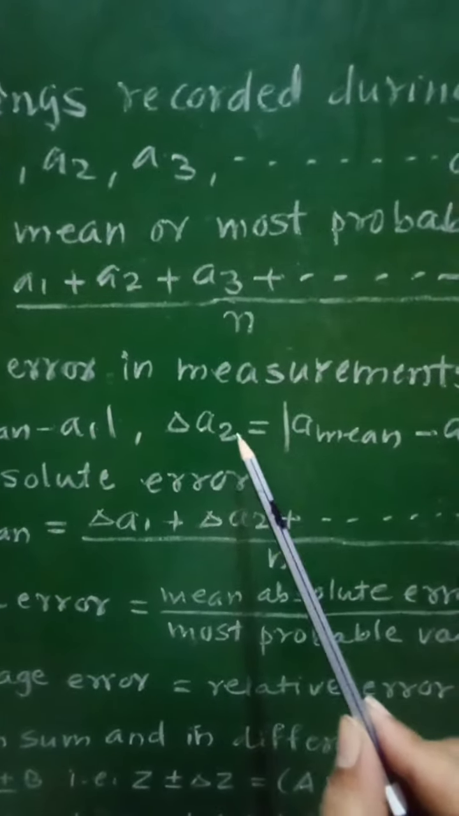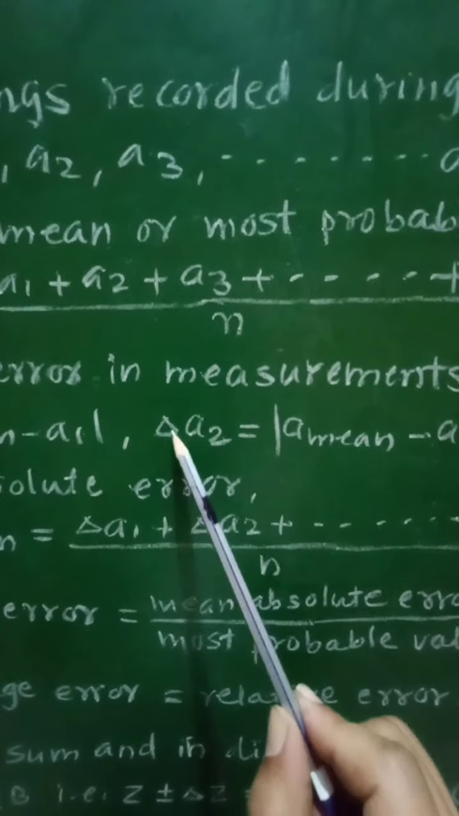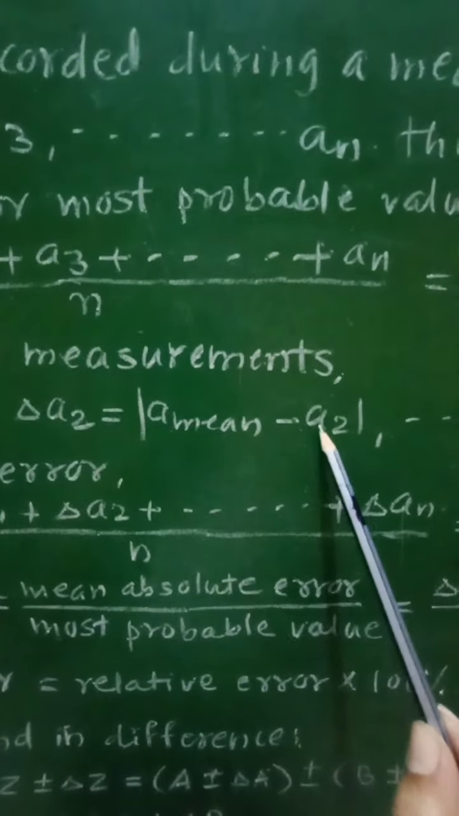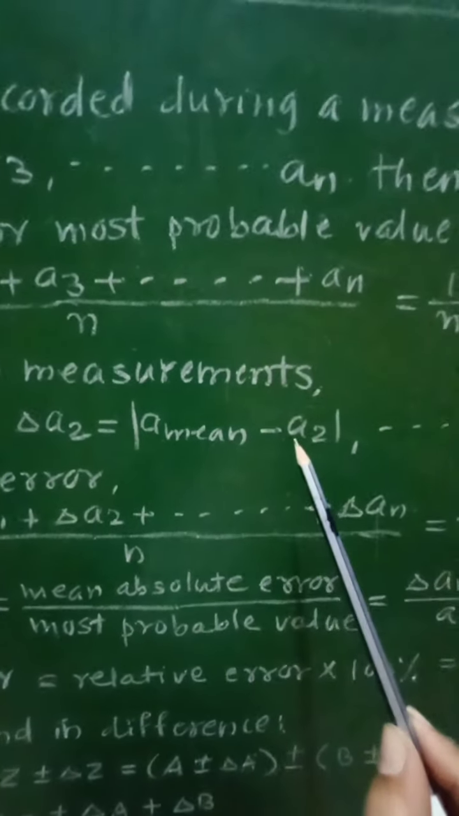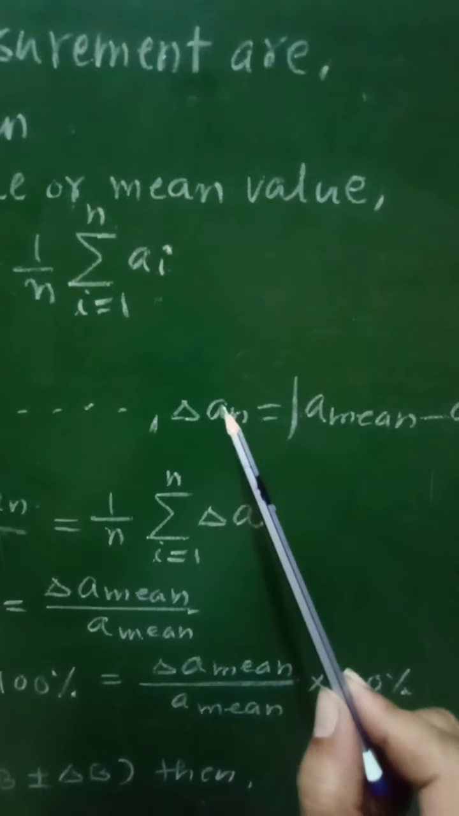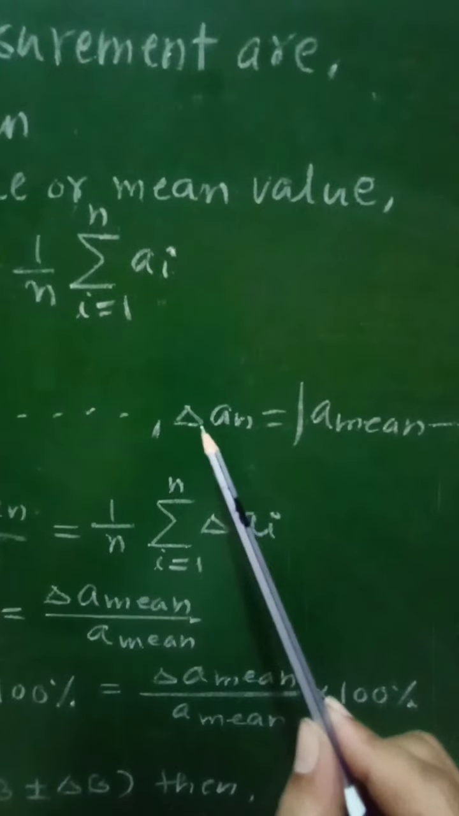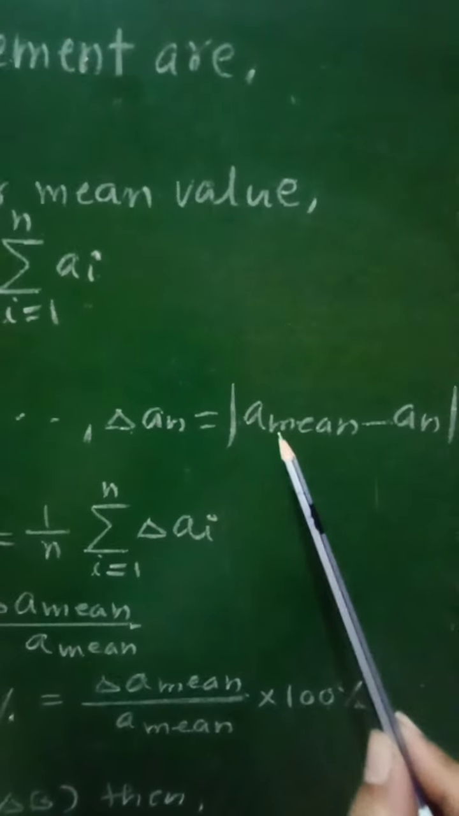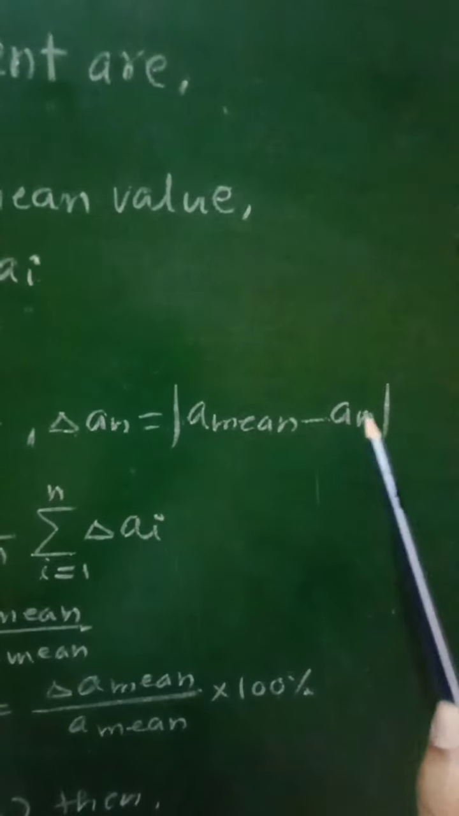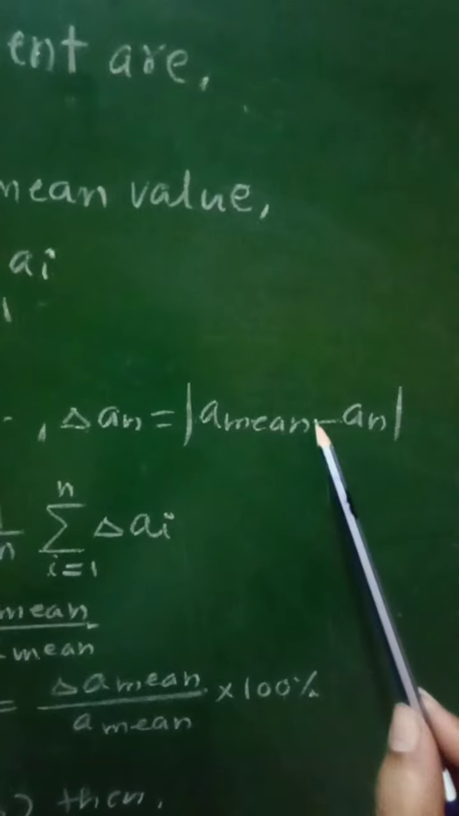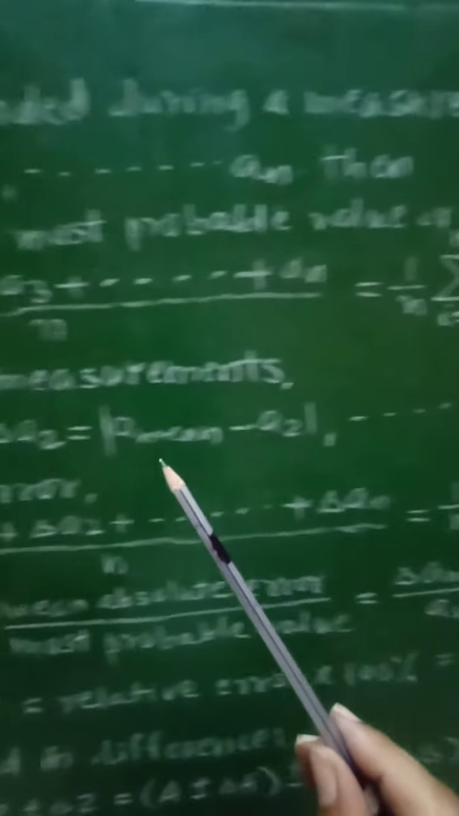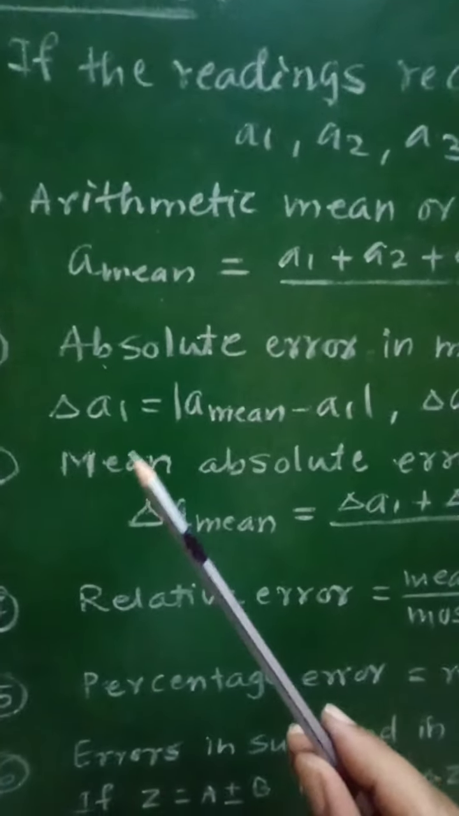Similarly, the absolute error in the second reading a2, that is delta a2, will be equal to mod of a mean minus a2. Similarly, for the last reading, that is the nth reading an, the absolute error delta an will be equal to mod of a mean minus an. So in this way, by taking the difference between the mean value and each reading, we can find the absolute error present in each reading.